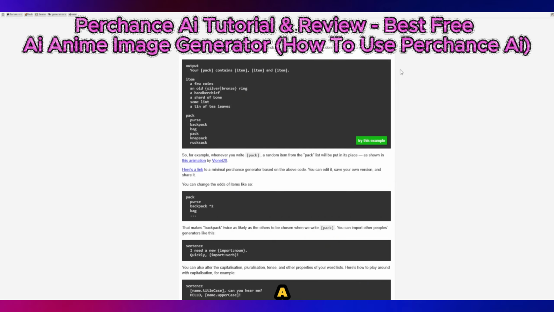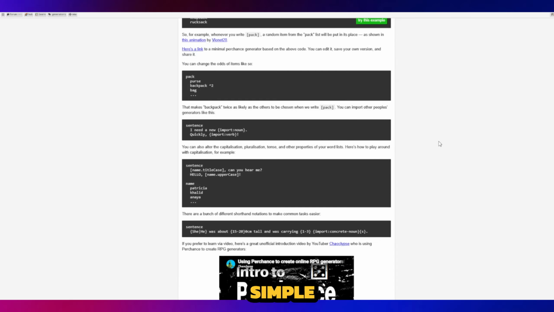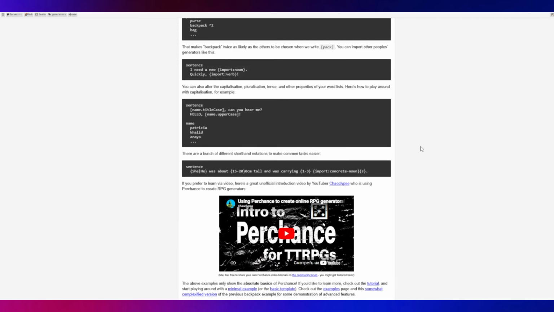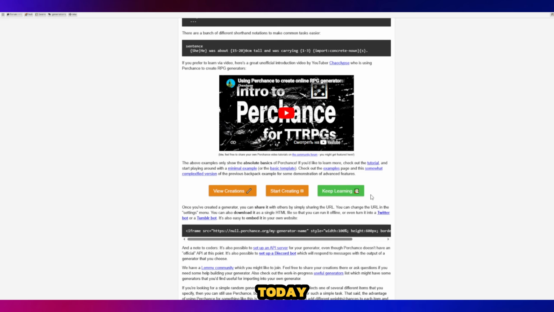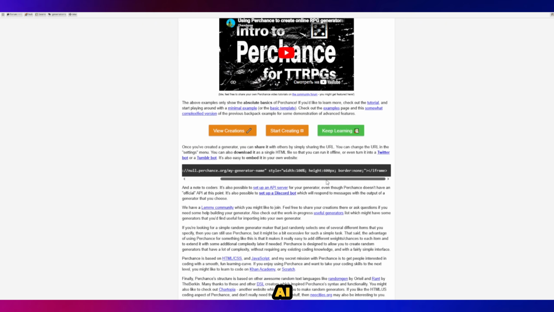What if I told you there's a completely free, no-code platform that lets you generate stunning anime-style images just by typing simple lists and rules? Today we're diving deep into Perchance AI.